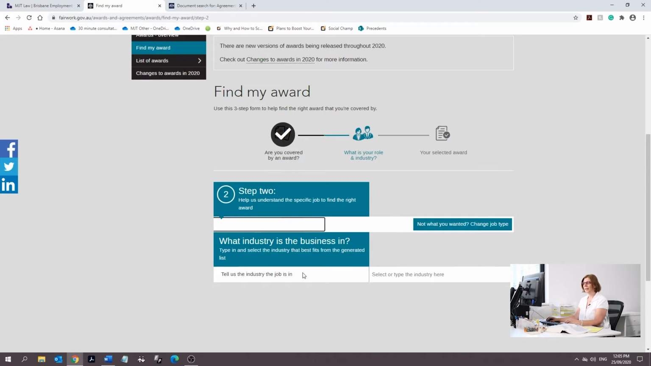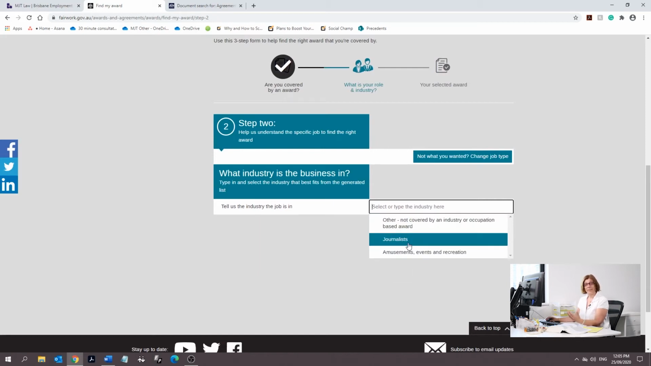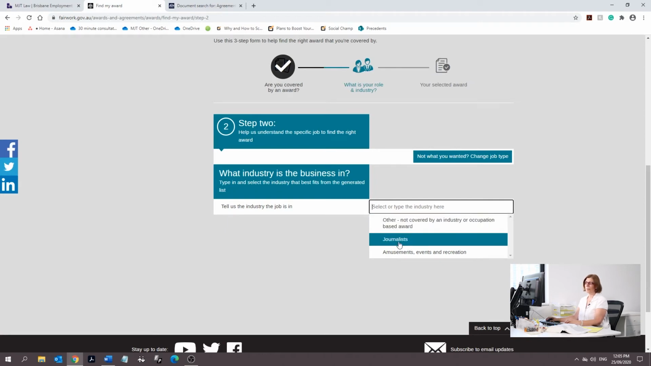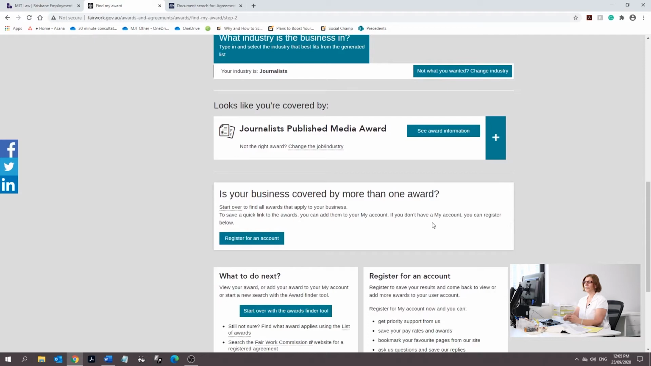And then it says, tell us about the industry. We're just going to click this because it gives you a couple of options anyway. Other, not covered by an industry or occupational based award. Journalist, could be, or amusement events. Let's choose journalist, and it will say Journalist Published Media Award. And we're just going to click this.